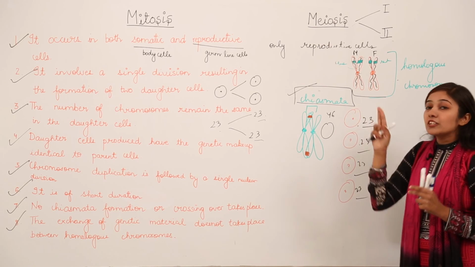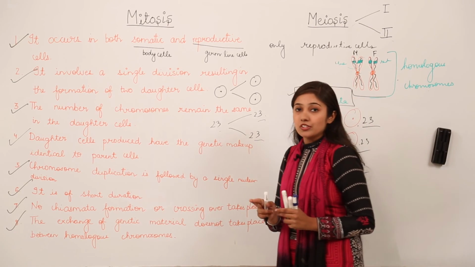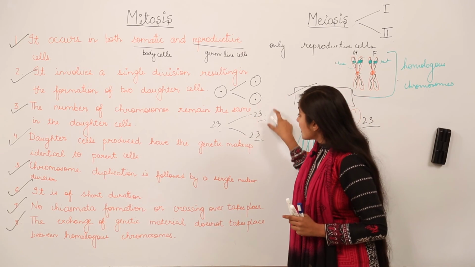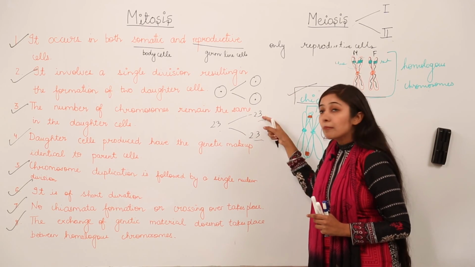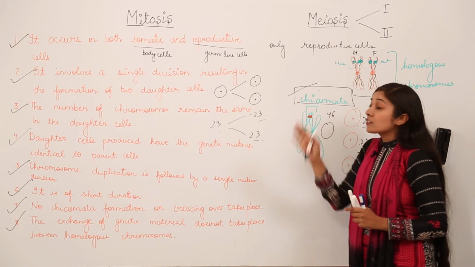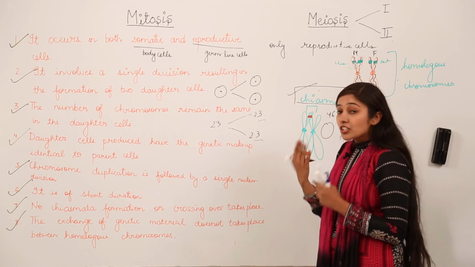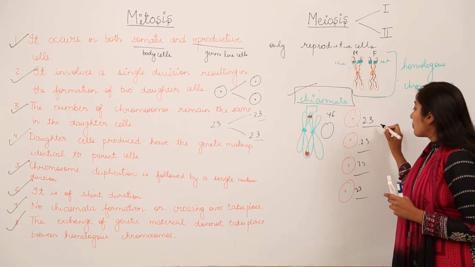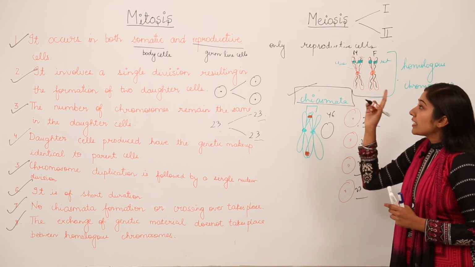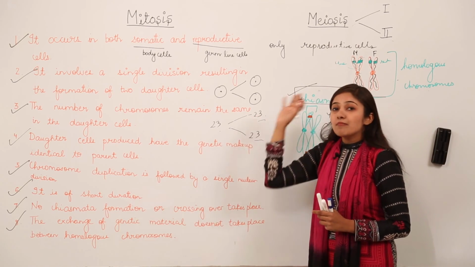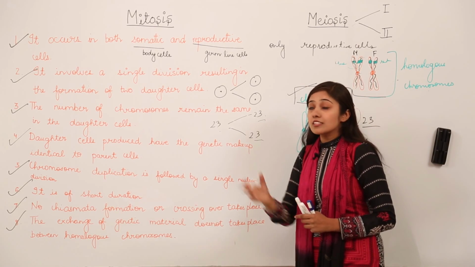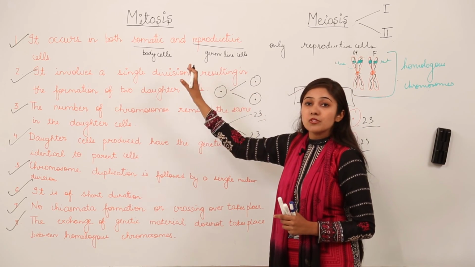So remember, mitosis is equational division. Why is it equational division? Because the daughter cells which are formed have an equal number of chromosomes as the parent cell. But meiosis is which type of division? It is a reductional division, because the chromosome number at the end in these 4 cells becomes half. So mitosis is equational division and meiosis is reductional division. I hope now you'll be able to answer this question in the examination, the major differences between mitosis and meiosis.